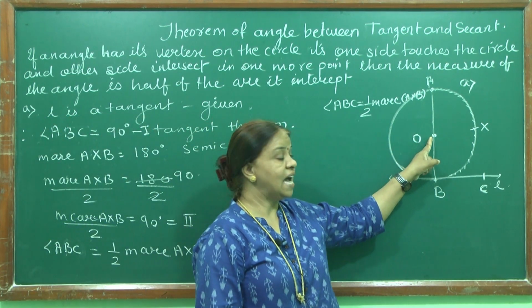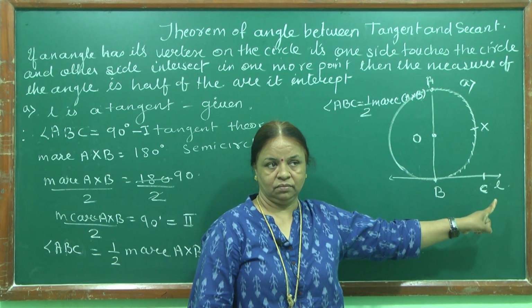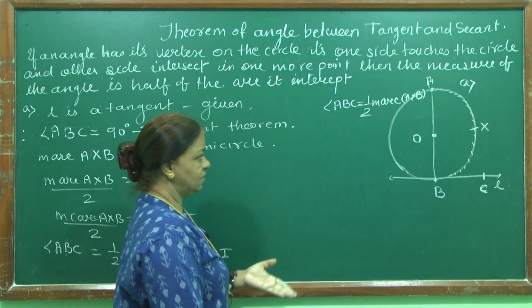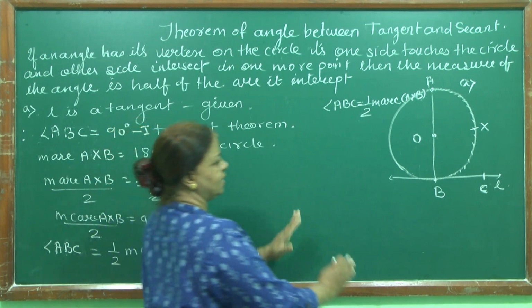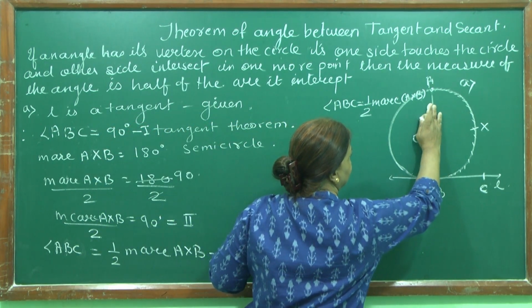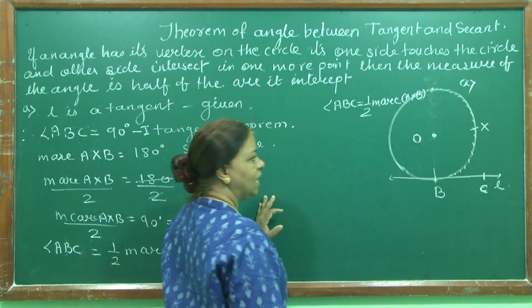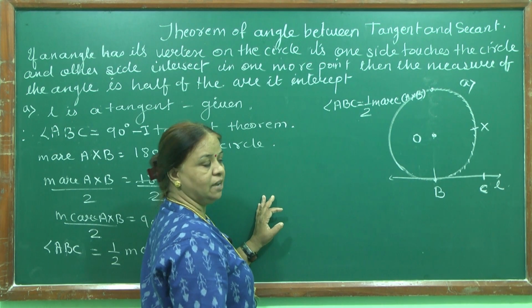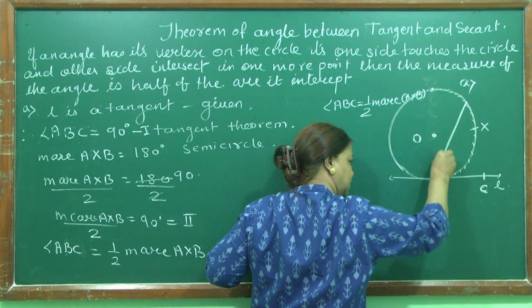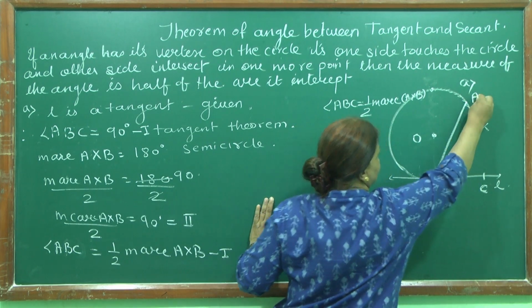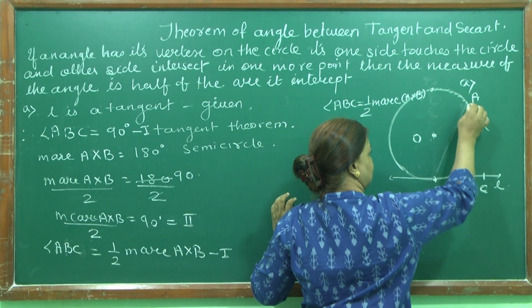That was the case when the center is lying on one of the sides of the angle. Now I will draw another diagram, but in that case the condition will be different. Same diagram, same circle, but my side of the angle is not passing through the diameter. It is somewhere here.